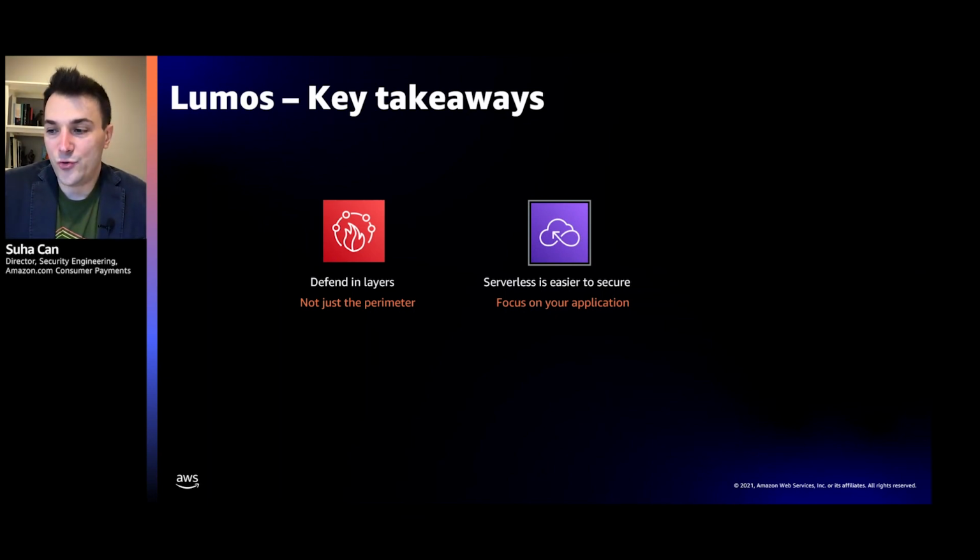We made the choice to use serverless to build our highly complex, very high scale, Amazon scale payments application. And we are pretty happy with it. In fact, when we started writing down our Lumos tenets around remote access, around least privilege, around layers of defenses, inevitably we found that serverless is the way to go across compute, database, and so on.